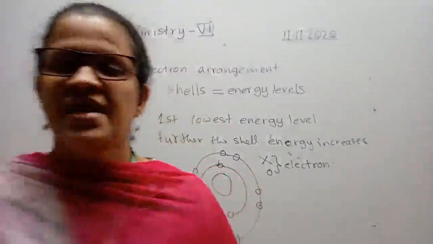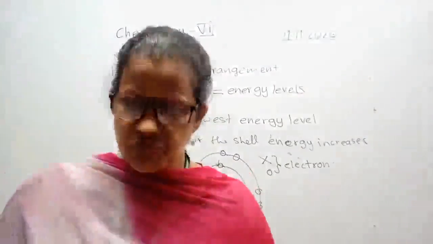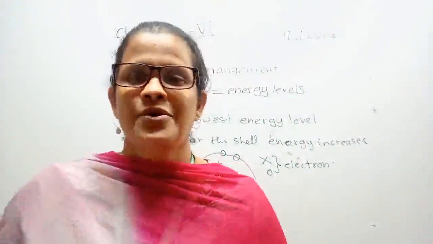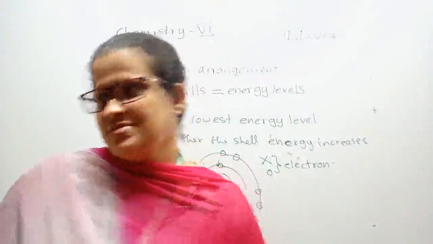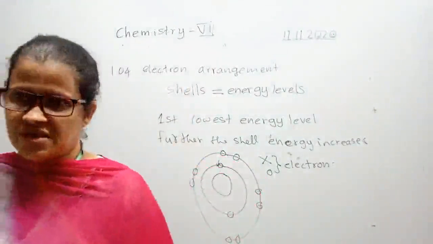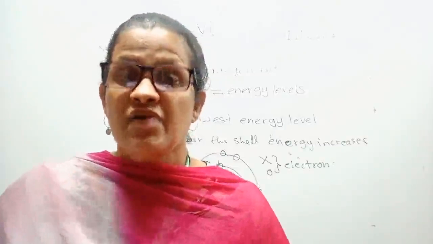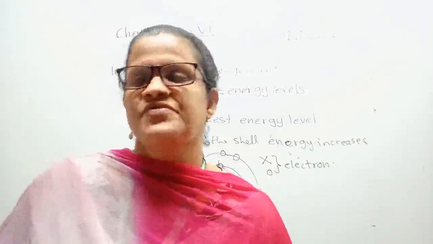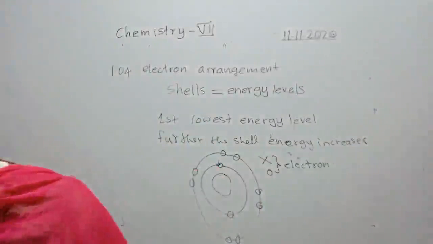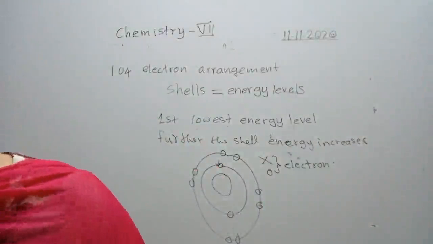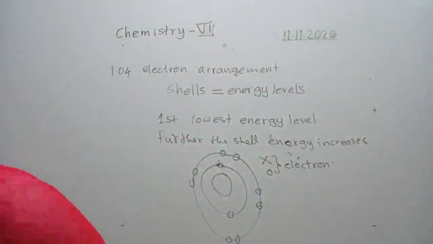If you don't know any scientist, as students who are learning science, that is not good for your personality. You should know the names of scientists which come across in your lessons and who have done great work for the improvement of science. Okay, so the electrons fill from the first shell outwards, right?